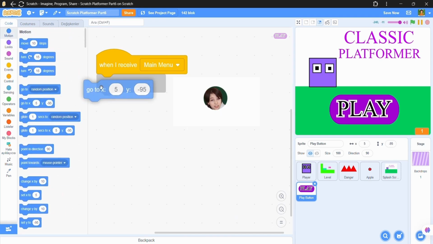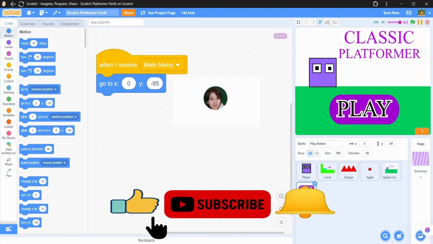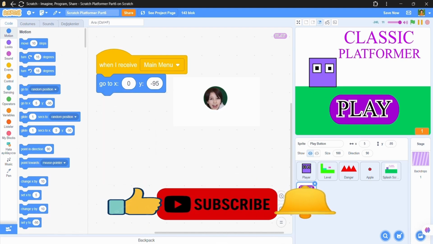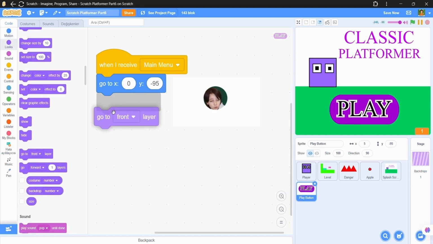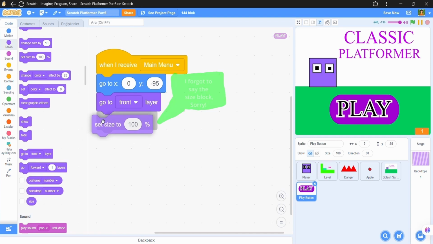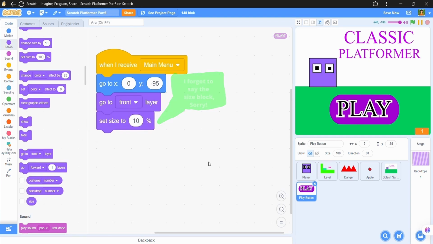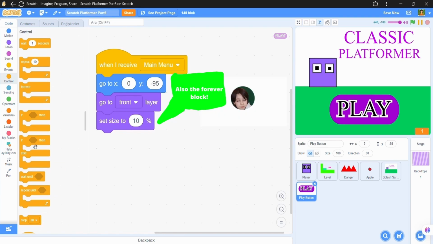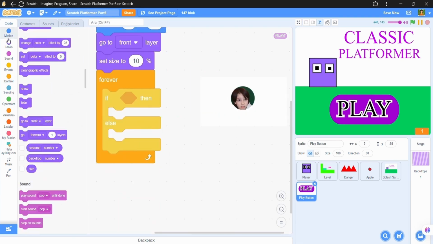After that, go to x 0 but y -95, something like this, and then what we will do is add a go to front layer block. Then an if else block.